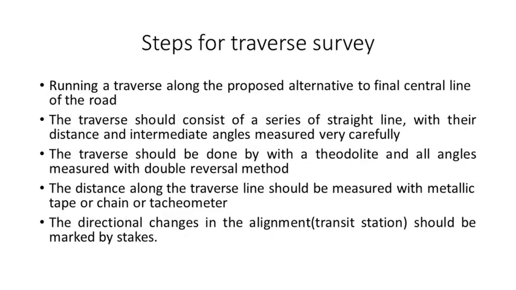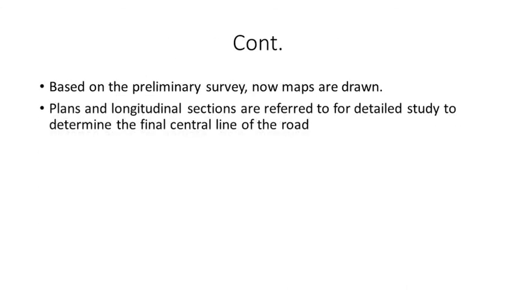You can see here the traverse survey. It is nothing but along the final central line of the road, the traverse should consist of a series of straight lines, and that traverse should be done by a theodolite, and you can use the double reversal method for the measurement of angles, and distance you can measure by chain or metallic tape. According to this you can carry out the traverse survey, and on the basis of the traverse survey data you can draw a map, and finally plans and longitudinal sections are prepared for the detailed study to determine the final central line of the road.